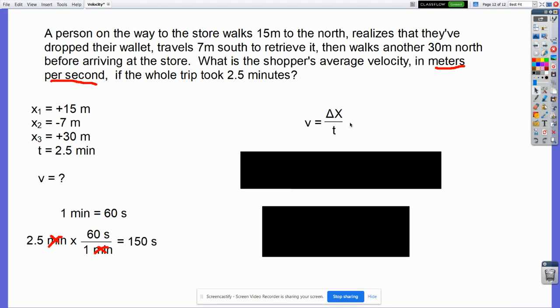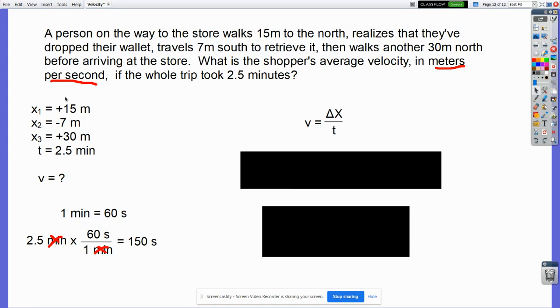Only one equation that has v in it at this point has t and x's in it, but the problem is this is delta x. I got 3 x's. I got to figure out what the displacement is. And whenever I do a displacement, what I do is I add these 3 things together, including the signs. Now you'll note the positives and negatives. I didn't mention that.